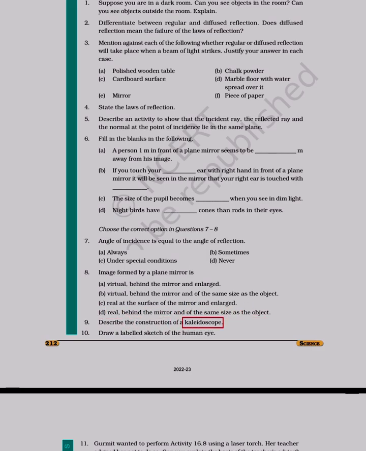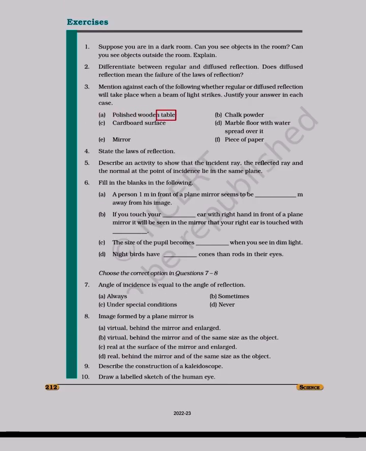9. Describe the construction of a kaleidoscope. 10. Draw a labeled sketch of the human eye. A polished wooden table, B chalk powder spread over it, C cardboard surface, D marble floor with water, E mirror, F piece of paper. State the laws of reflection. Describe an activity to show that the incident ray, the reflected ray and the normal at the point of incidence lie in the same plane.